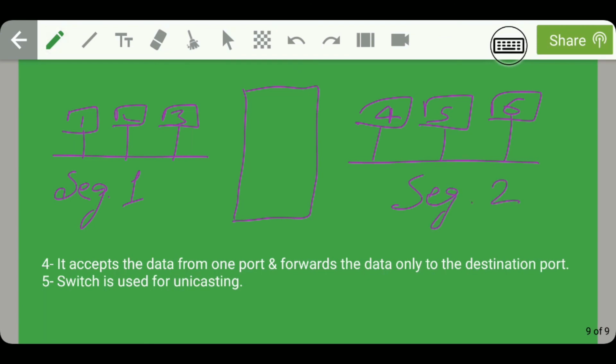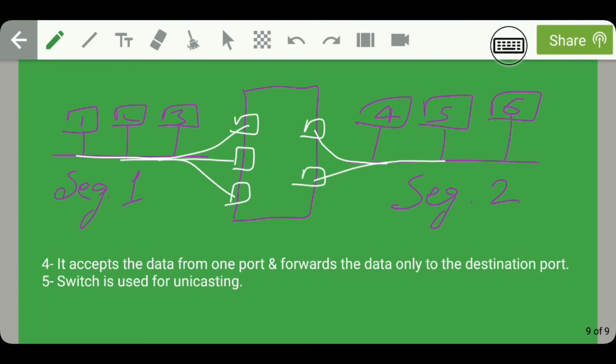So now all these systems are connected to the switch by means of ports. That is, the first system is connected to the first port, second one is connected to the second port, and the third one is connected to the third port. Similarly, fourth system is connected to the fourth port, fifth system is connected to the fifth port, and the sixth system is connected to the sixth port.